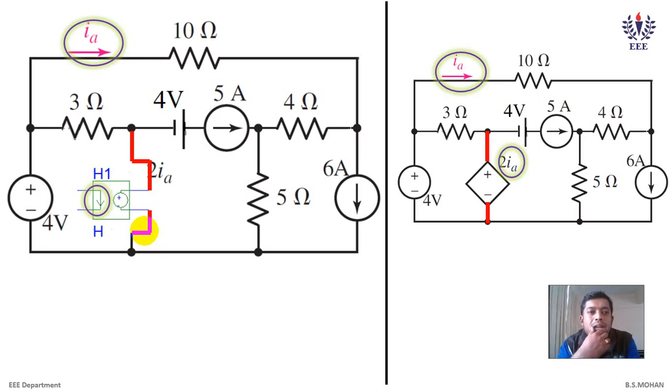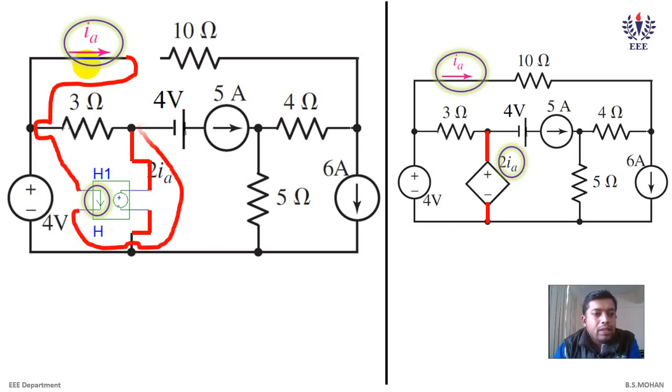We always connect a current source in series, and voltage across. So you have to cut a wire for the 10 ohms. I'll show you both ways, and whichever is easy for you, you can adopt. The orientation of current should match the orientation shown above. So current has to go through your dependent parameter, and from there it has to go to your 10 ohms. This is one way you can connect. Now, how do you enter the gain 2? I'll be disclosing that when we go to PSpice.